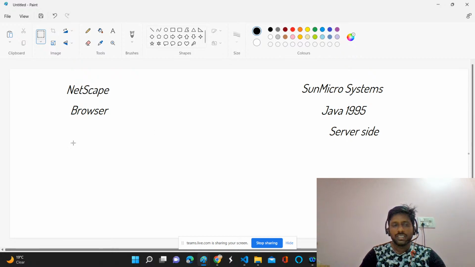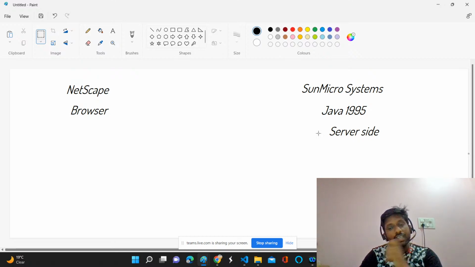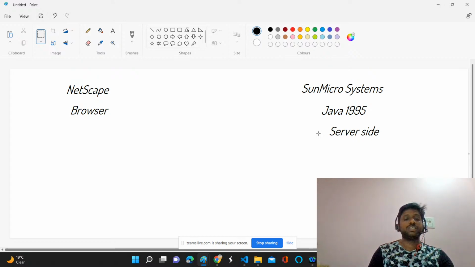So if you see, these people are saying that okay, we have HTML and we have a browser and we have one programming language called Java, but nothing else is there. But if we use Java for everything, it is not the right thing. Of course, if you want to do a lot of processing, we can utilize the server. But for doing a small thing, why do we need to depend on a server?